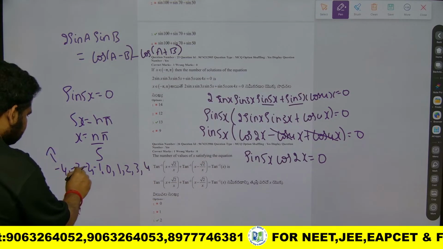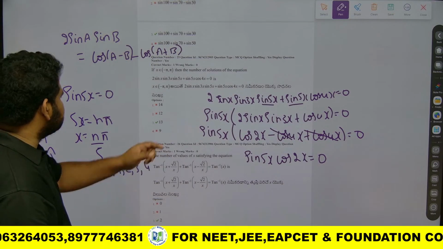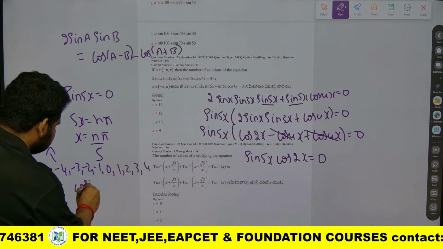Here in total there are 9 solutions. Now cos 2x is equal to 0. For cos 2x equal to 0, what can I write? Cos 2x is equal to 0, we got.